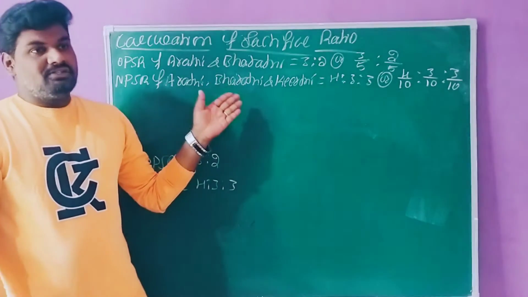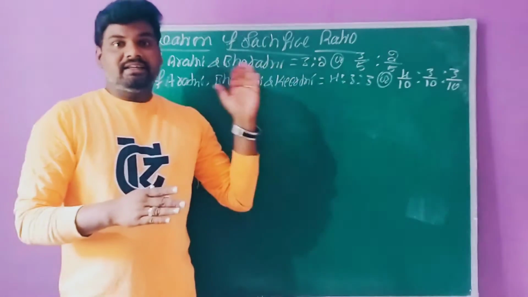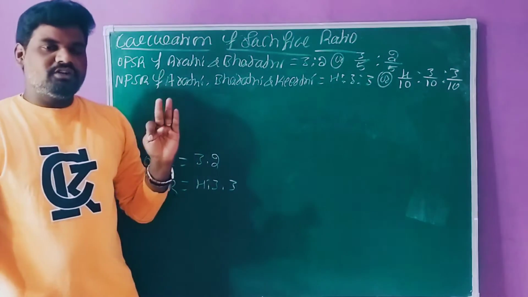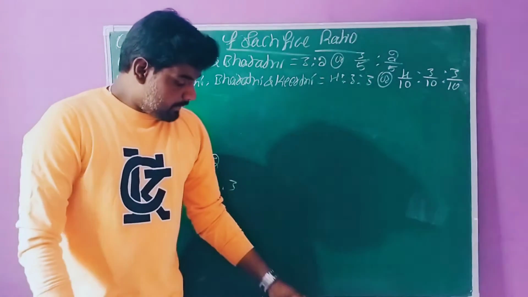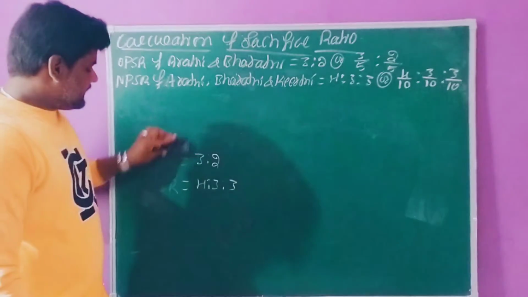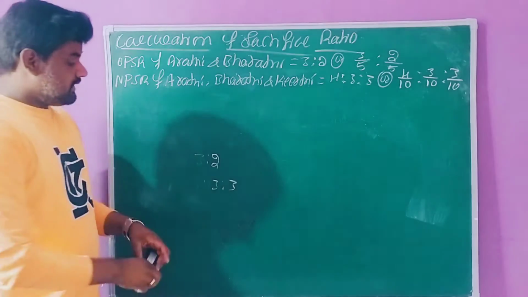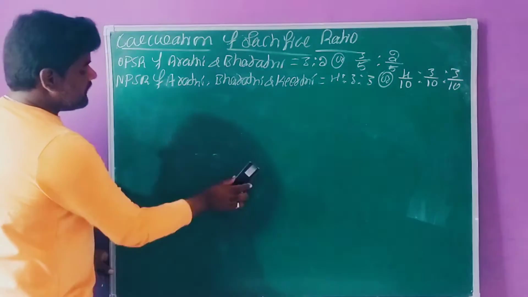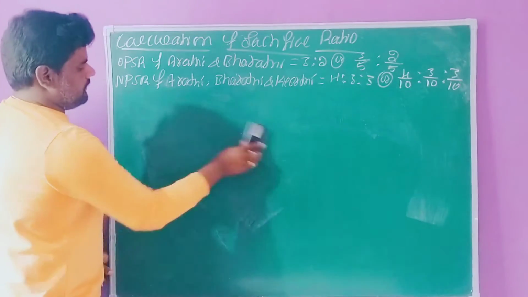So in this question they have specifically given two different values, the old share as well as the new share. But now we need to ascertain the sacrifice ratio, right? For the ascertainment of the sacrificing ratio, we need to write the formula.